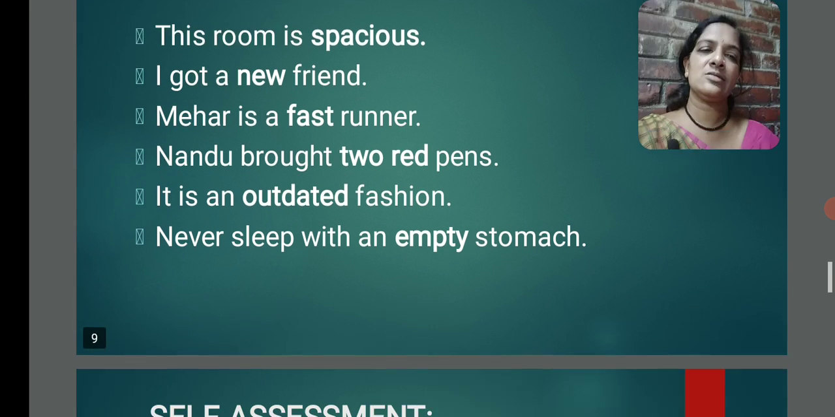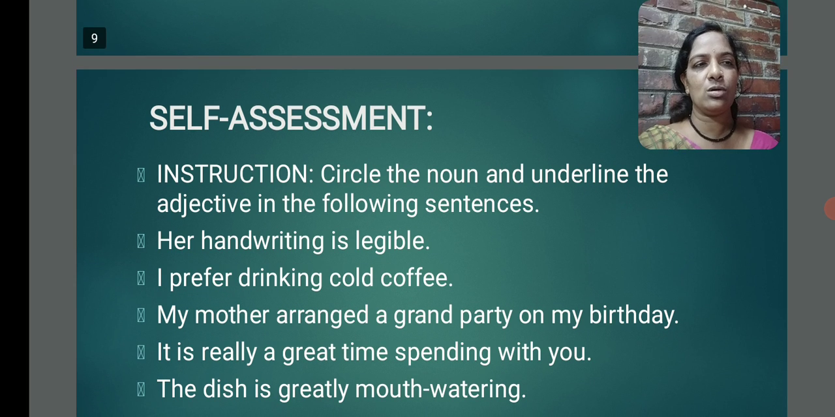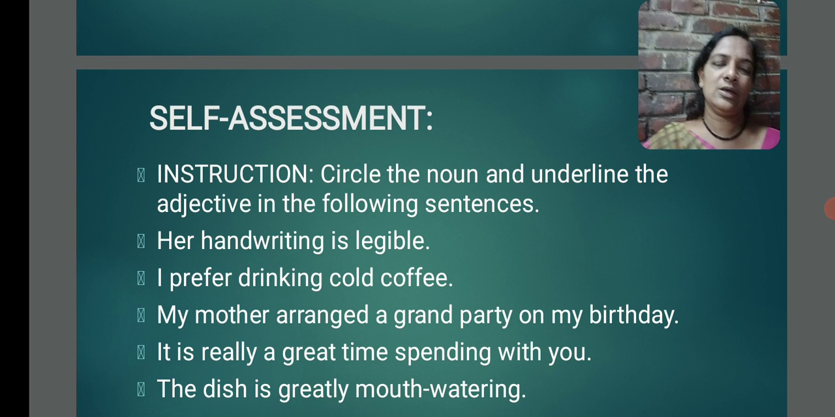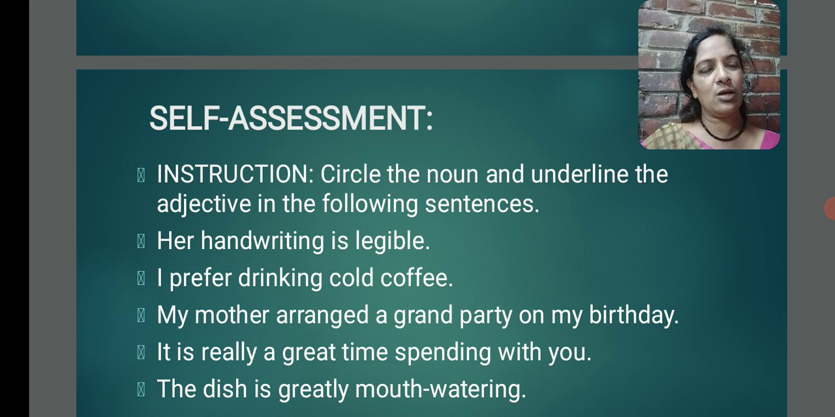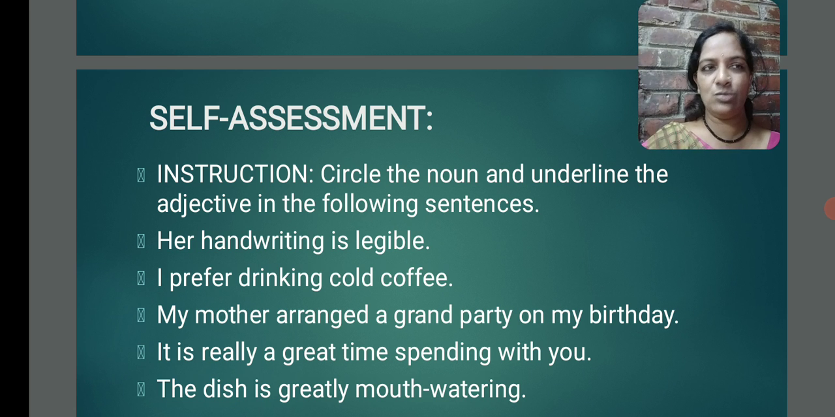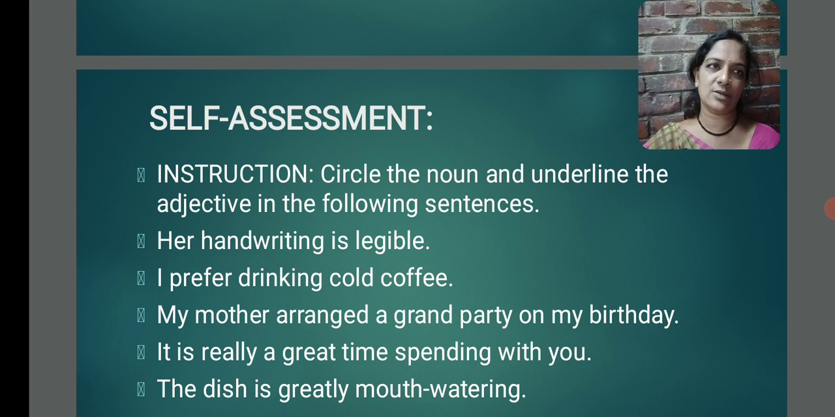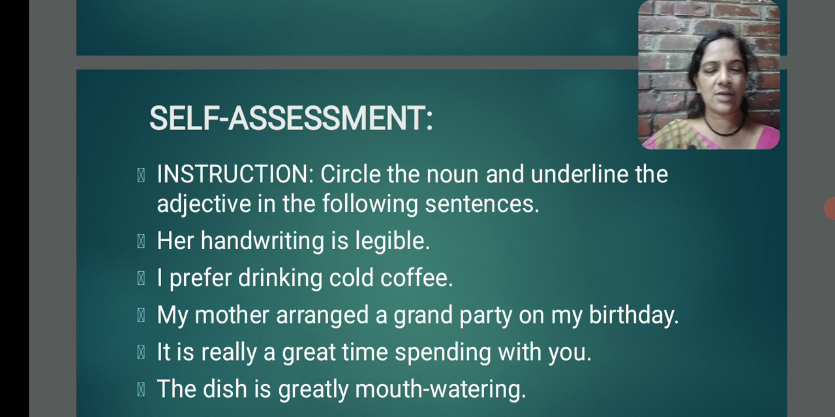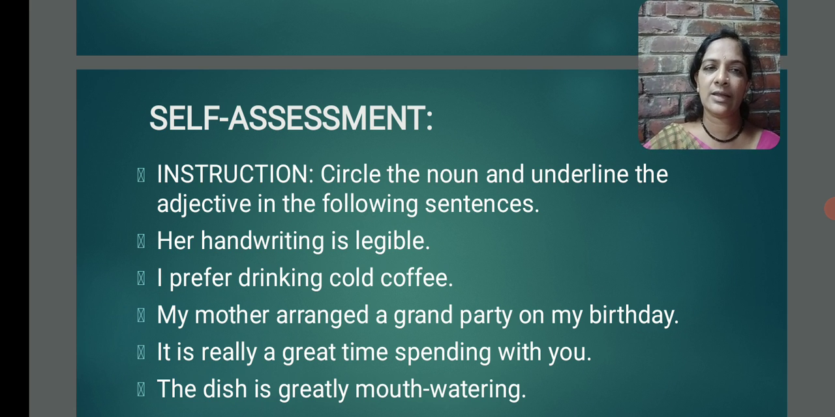Now, it is time to assess yourself. I think all my viewers are ready with a pen and book. Jot down the sentences, and the instruction here is you need to circle the nouns and underline the adjectives in the following sentences. Now I am going to read the sentences for you. Shall I start? Yes, first one. Her handwriting is legible.